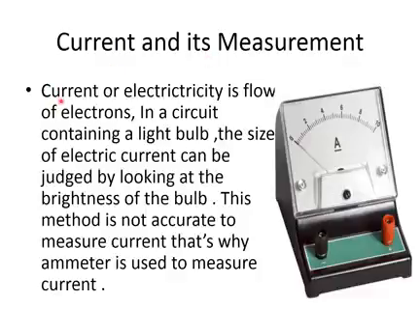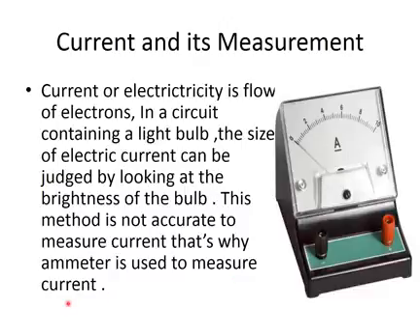Current or electricity is the flow of electrons in a circuit containing a light bulb. The size of electric current can be judged by looking at the brightness of the bulb. This method is not accurate to measure current. That's why an ammeter is used to measure current.